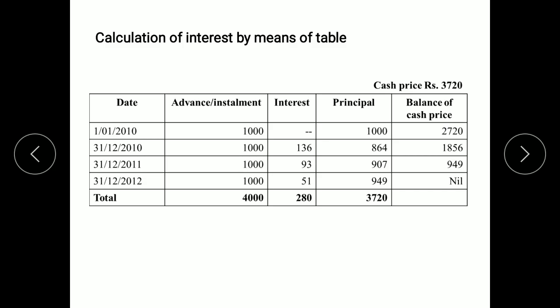So we get 949. In the last year, again installment of 1000 is paid. Now we have to calculate interest. So for the last year, we will calculate interest as a difference between installment amount and balance of cash price. So interest comes to 51, principal is 949. So the balance of cash price now remaining is nil.